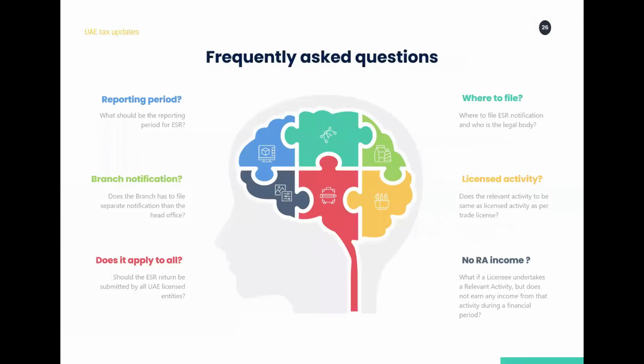I'm trying to cover some of the frequently asked questions, which are discussed quite often. So the first one is the reporting period. What should be the reporting period for ESR? I've talked about it a little bit, that the reporting period has to be 2019, but what is happening now is that different free zones are explaining a different reporting period in certain cases.